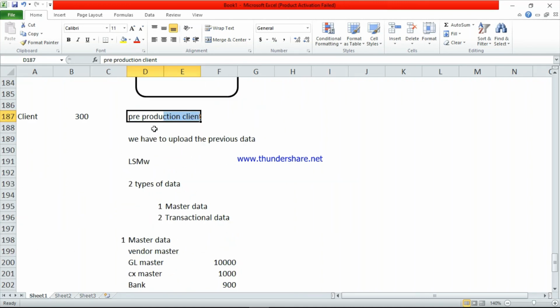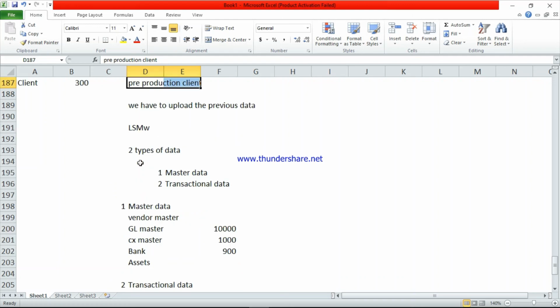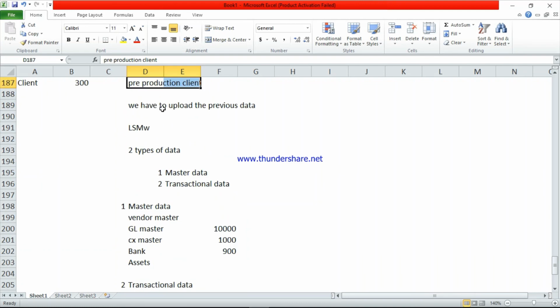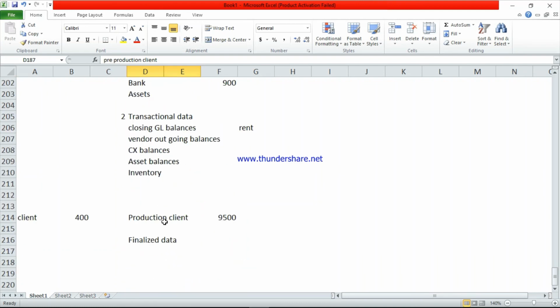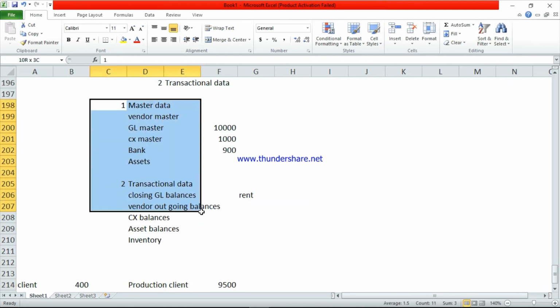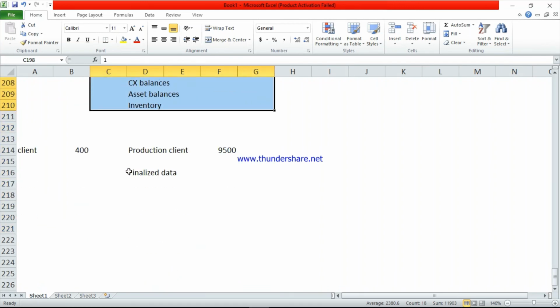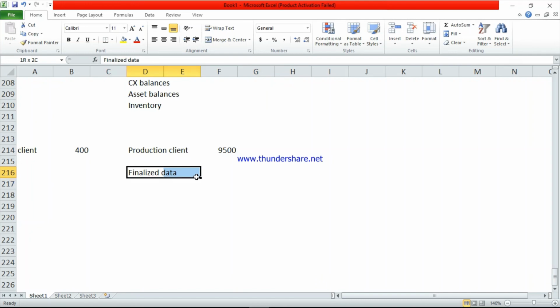Pre-production client means the person will upload the previous data which we were using in other software like Tally, any QuickView. They have to upload all the data here. So that is a pre-production client. Production client means whatever data is uploaded here, after removing the unwanted data, they will enter the finalized data. So as per that, after taking the department decision, they will upload the data here.